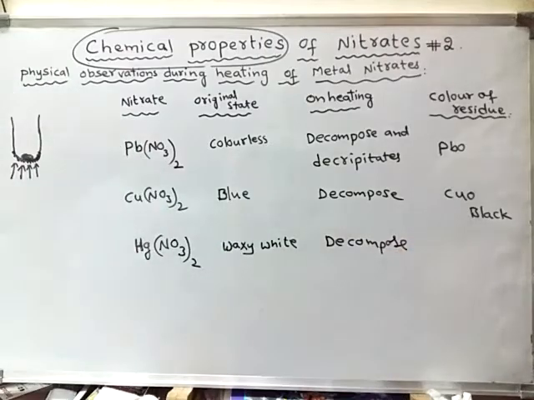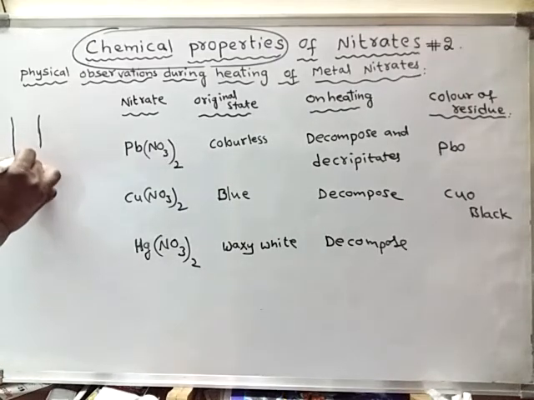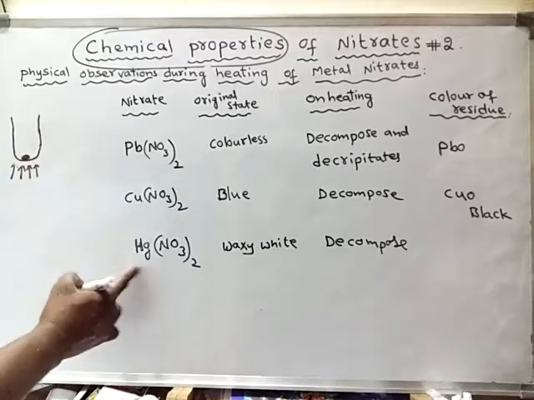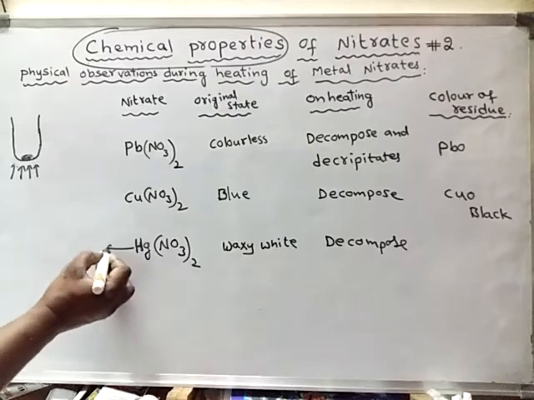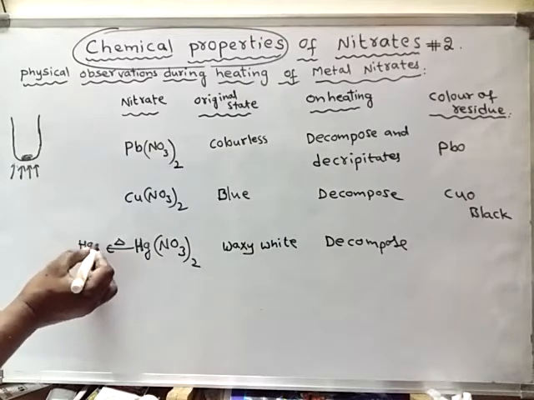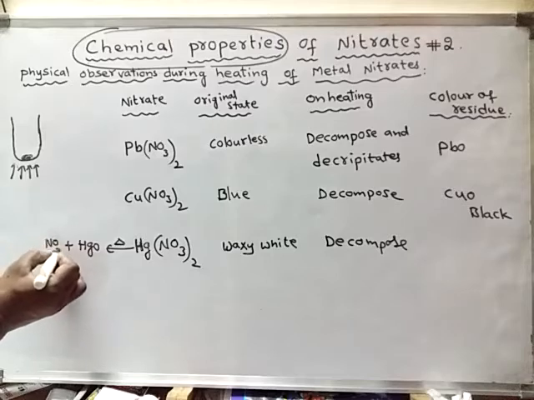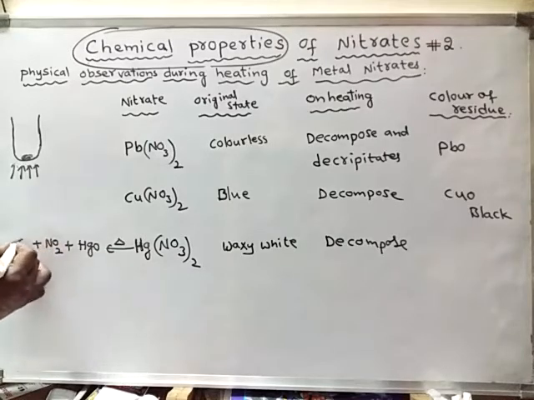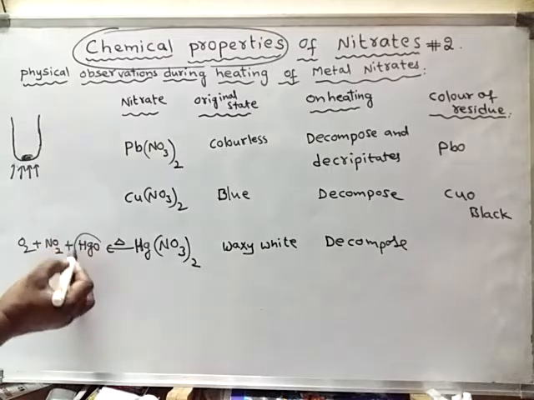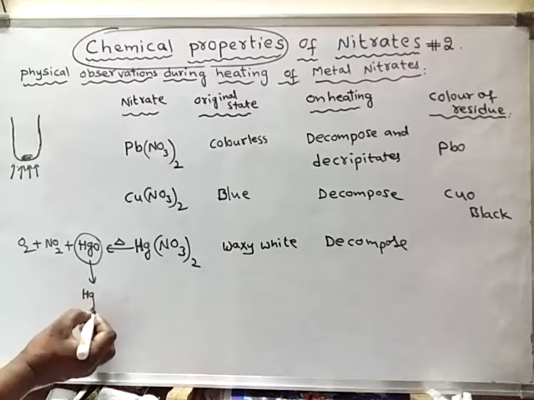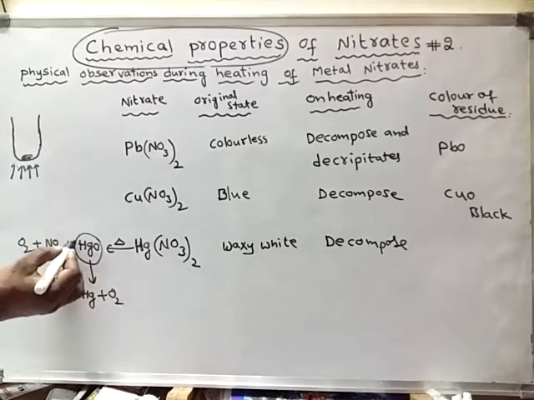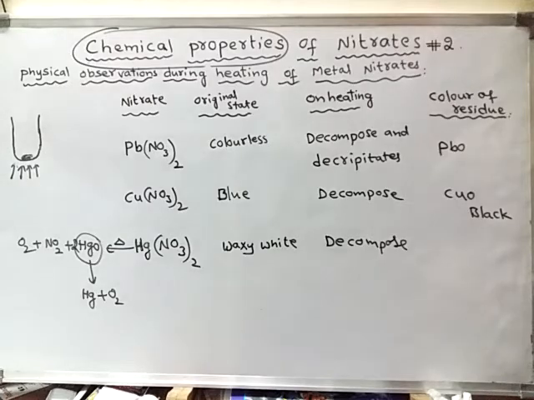All metal nitrates will decompose upon heating. So if mercuric nitrate is heated, what happens? It produces mercuric oxide, nitrogen dioxide gas, a reddish brown colored gas, and also oxygen gas. But this mercuric oxide is unstable. Immediately it will decompose. It will break down into mercury and liberate oxygen gas.